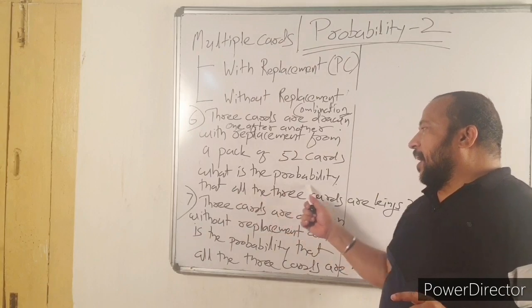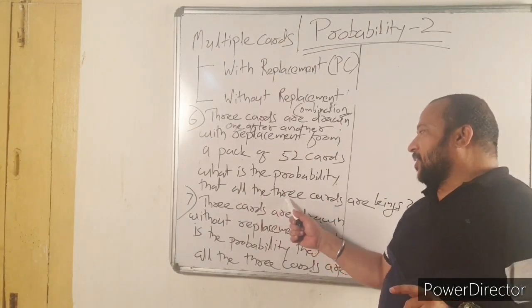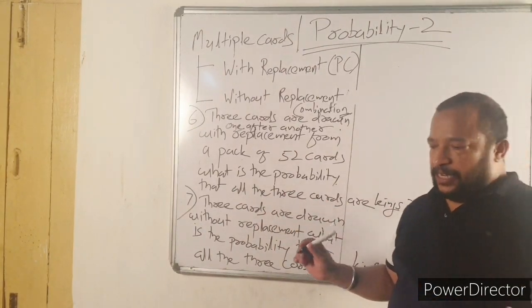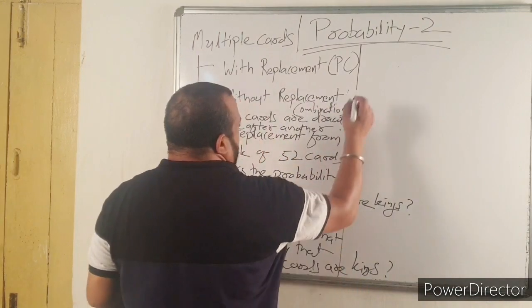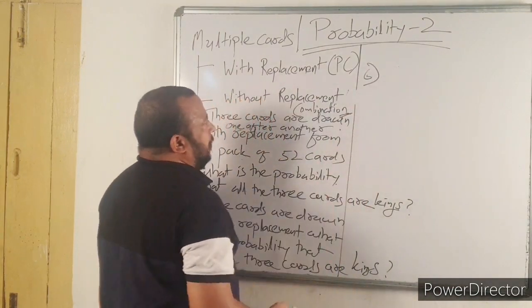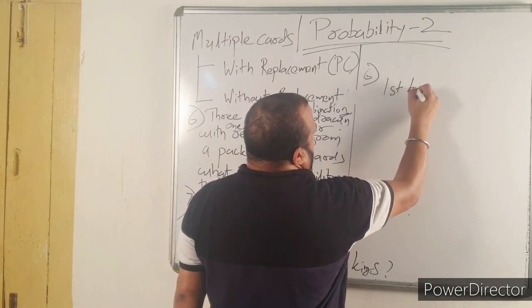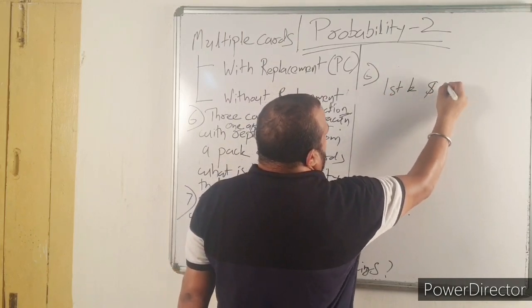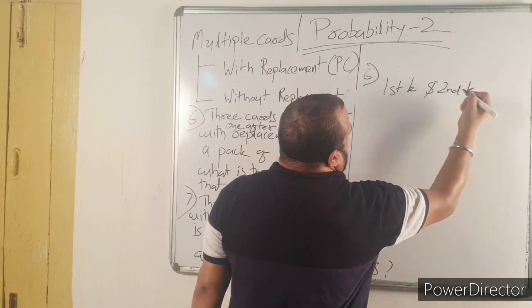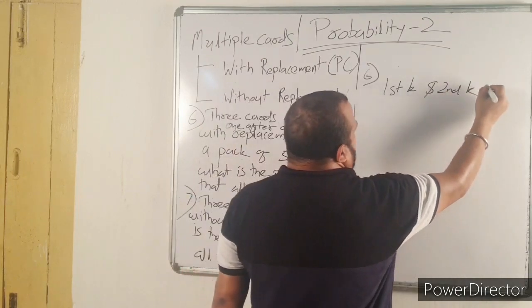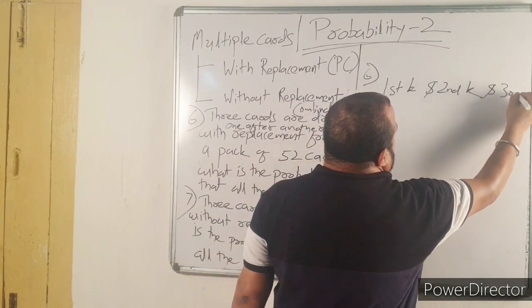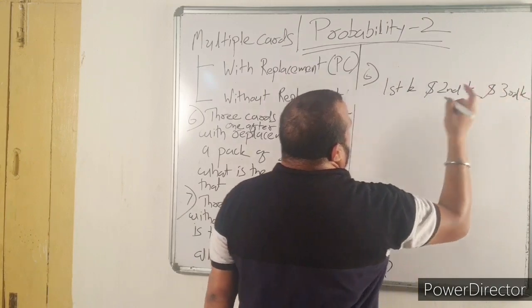What is the probability that all the 3 cards are kings? Now let us solve question number 6. First card is king, second card is also king, and third card is also king.